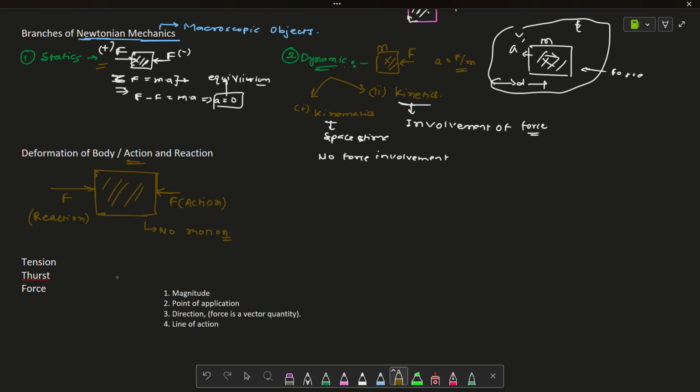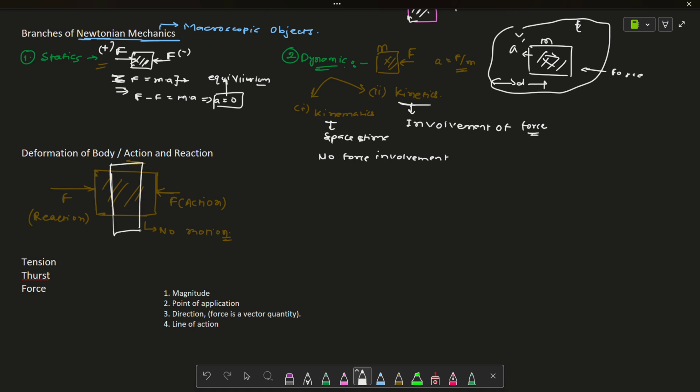Both of you are applying some energy, so that energy has to go somewhere. The body is not moving, and you are applying forces continuously on the object, so the body will get deformed. It will deform something like that.